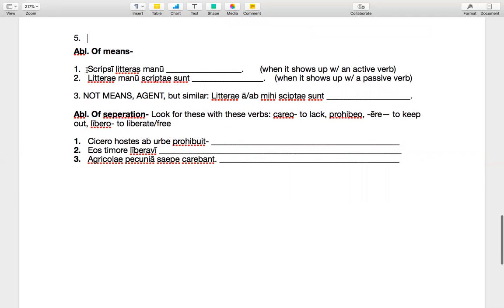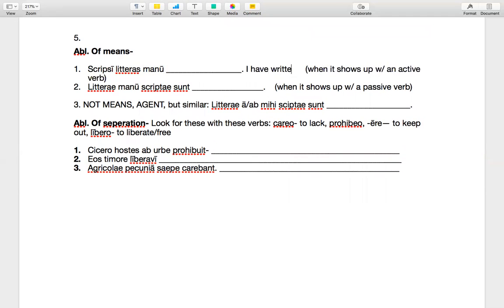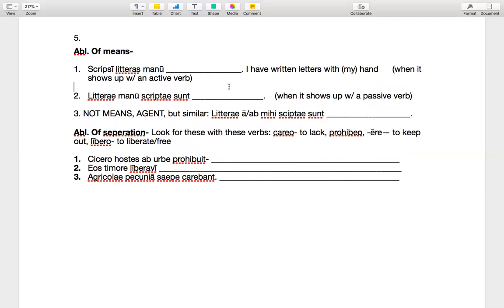Ablative means, y'all are used to this one. Scripsi litteros manu. That would translate to I have written letters with my hands. And we know just to use "with" because manu is ablative and there's no cum, but we don't need there to be a cum. So I think y'all are pretty good at that one.